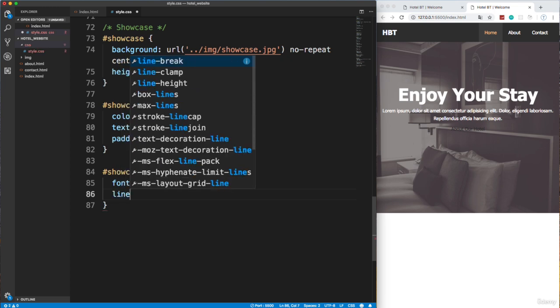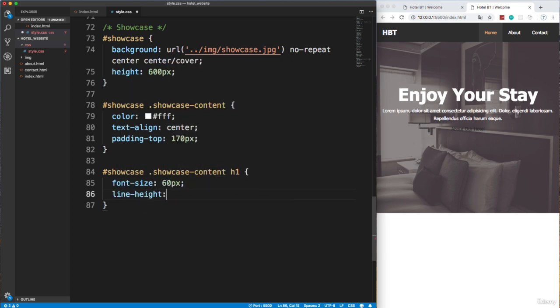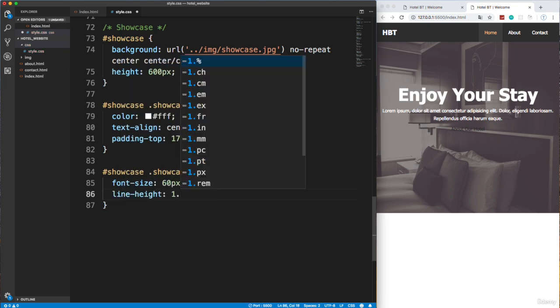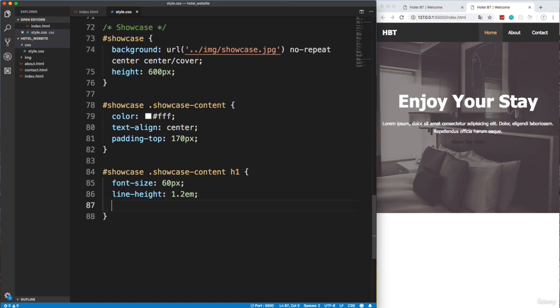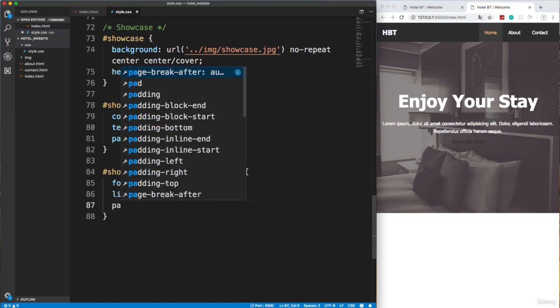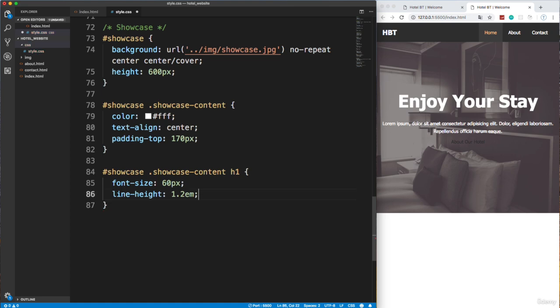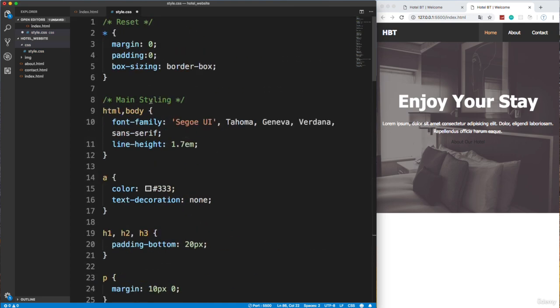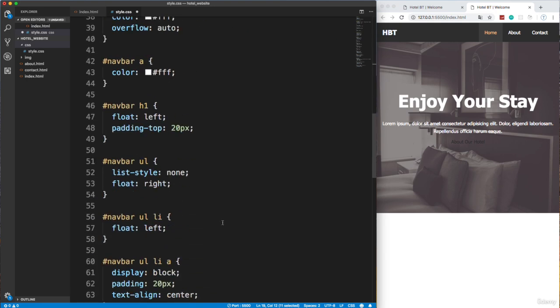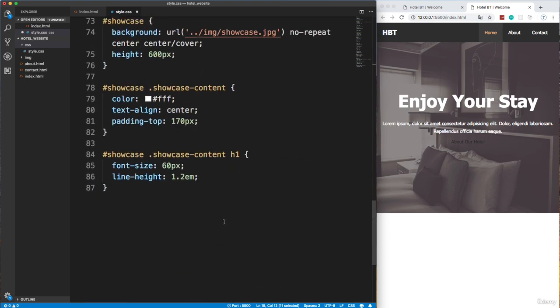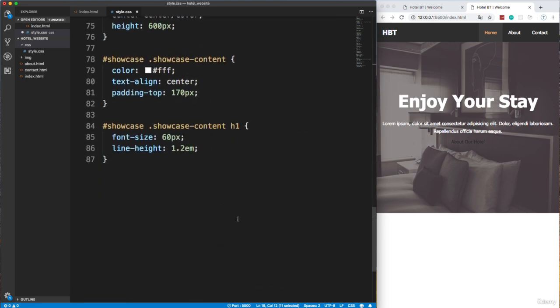Let's do a line-height of, let's say, 1.2em, and then let's do padding. Actually, we don't need to do that because we already have the padding-bottom on all of the H1, H2, and H3, so we don't need to add that here. All right, now that's the H1.